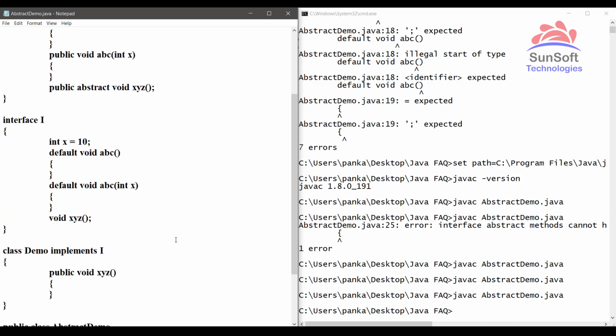Fine. So these are all the points regarding the abstract class and interface. Let's see the next question. Thank you.